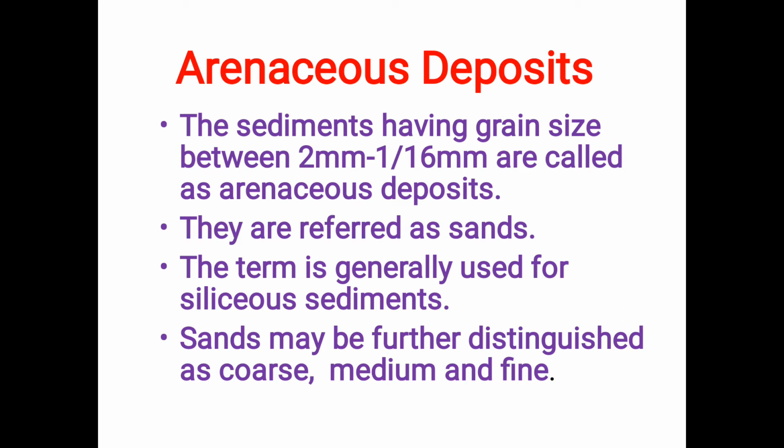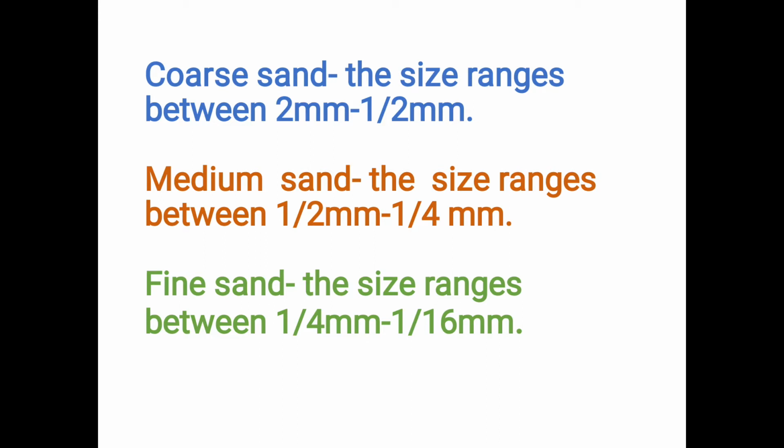Again, they are further classified as coarse, medium and fine grain depending upon their grain size. Collectively, these types of sand form arenaceous deposits. Coarse sand, its size ranges between 2 mm to 1/2 mm. For medium sand, the size range is 1/2 mm to 1/4 mm. And for fine sand, the size range is 1/4 mm to 1/16 mm. All these three types of sand are called arenaceous deposits.